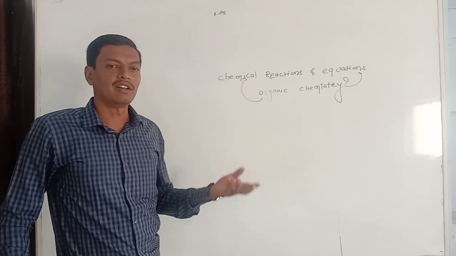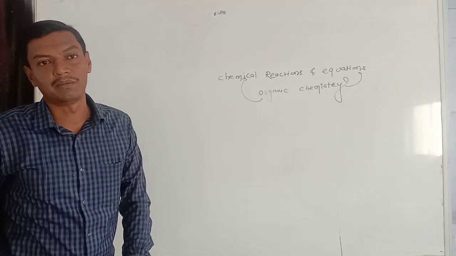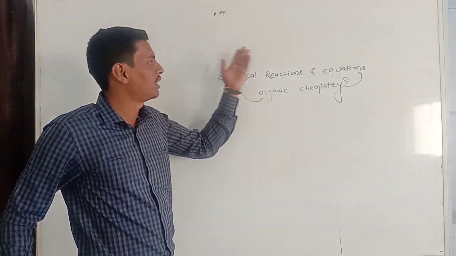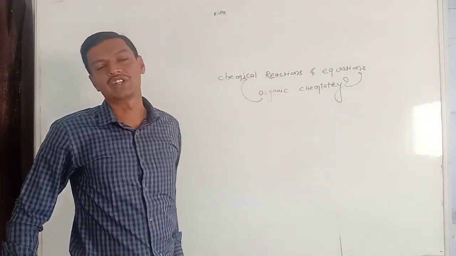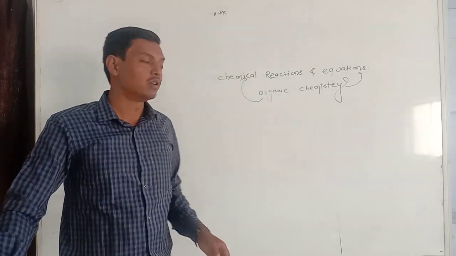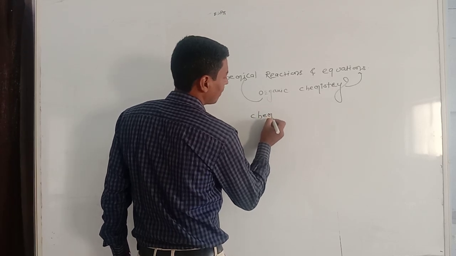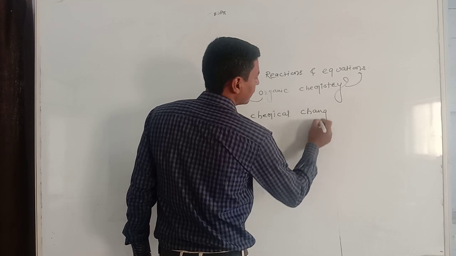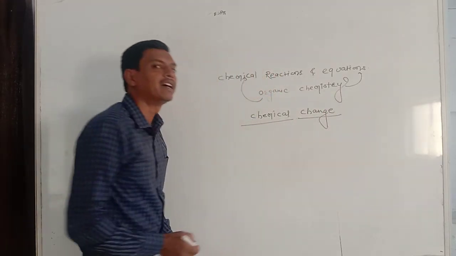By mentioning solid, liquid or gaseous products, we are going to learn how precipitates are formed and how the displacement reactions will take place. All these things we are going to learn in the chapter called chemical reactions and equations. But before going to chemical reactions and equations, we should know a chemical change. What is meant by a chemical change?